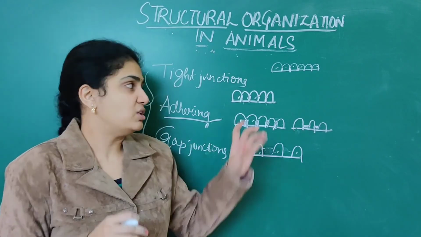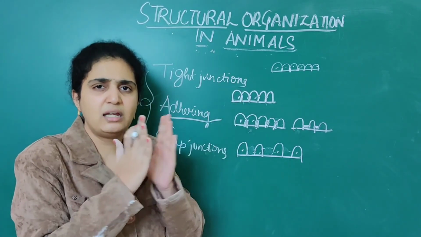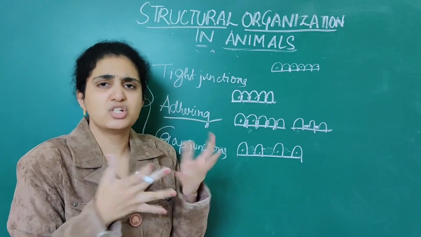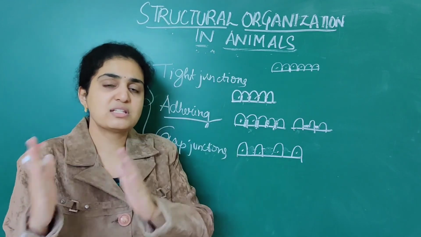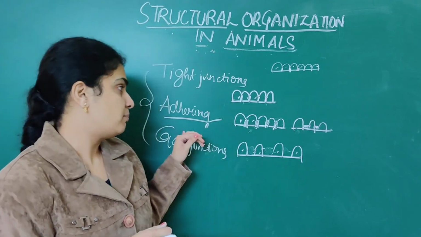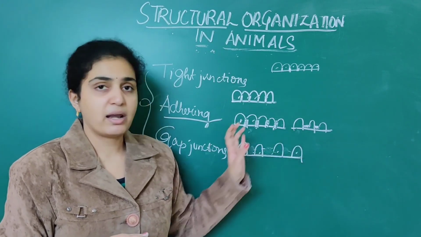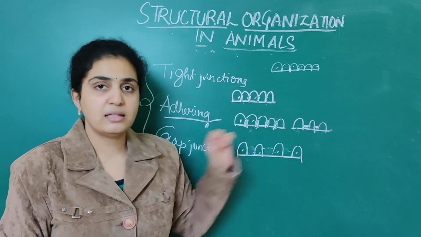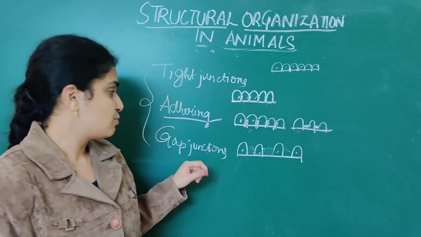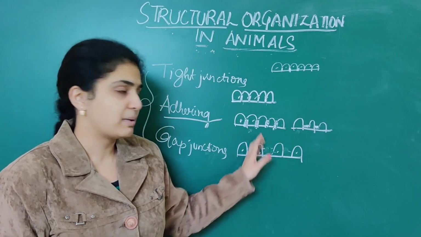How will they adhere to each other? In the first type, tight junctions, they adhere to each other tightly. They are closely packed to each other. There is no material present in between them. Tightly all the cells are bound to each other. When it comes to adhering junctions, they are adhered to one another by one cementing substance that is present. That's why they are adhered to one another. Next, when it comes to gap junctions, numerous gaps will be present.